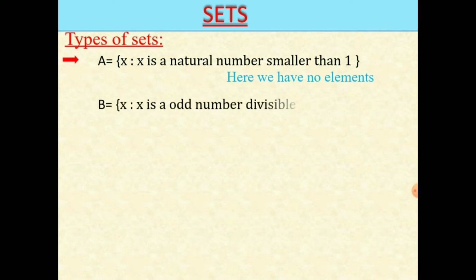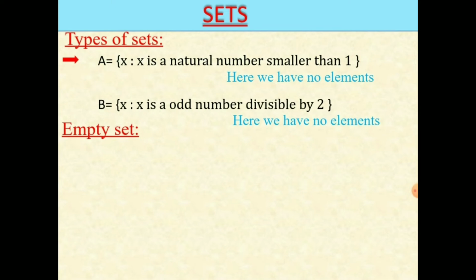Take another example. B is {x such that x is an odd number divisible by 2}. Again here there is no odd number divisible by 2. So there are no elements in this set also. So these two sets are empty. That's why these types of sets are called empty sets.